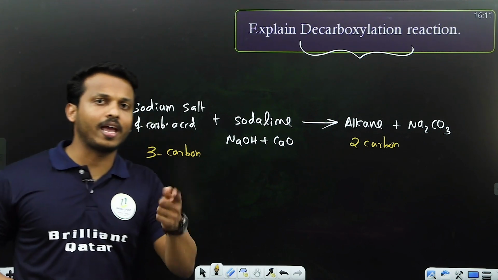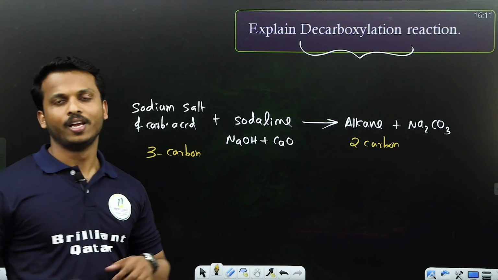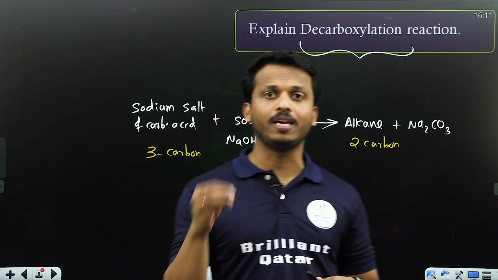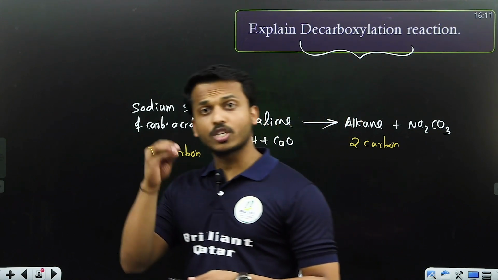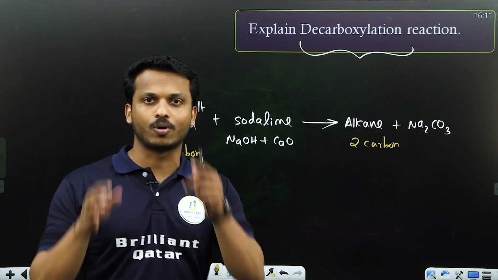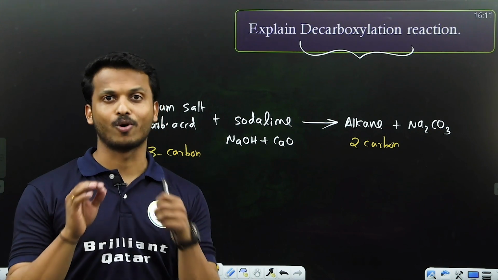You will get an alkane with 1 carbon atom less than the reactant. If you start with sodium propanoate, your product will be ethane. If you start with sodium butanoate, your product will be propane. It means you get a product with 1 carbon less. This is called decarboxylation.